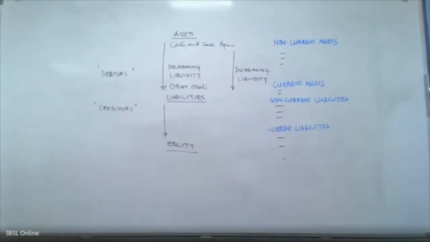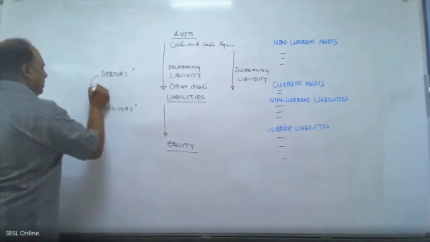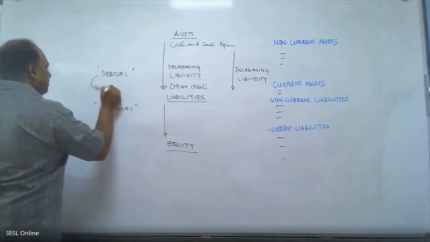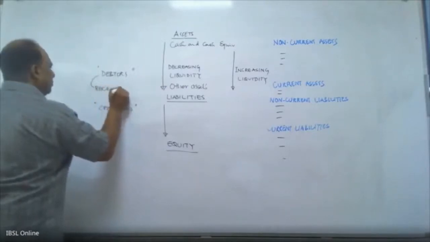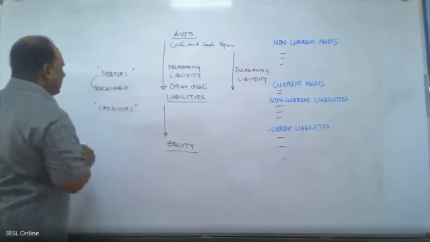Now, if this person pays it within the 60 days or 30 days, there is no problem, right? Sometimes what happens, this gets dragged. This person doesn't pay, right? So what happens then? The debtors, we call it as a receivable. Receivable.